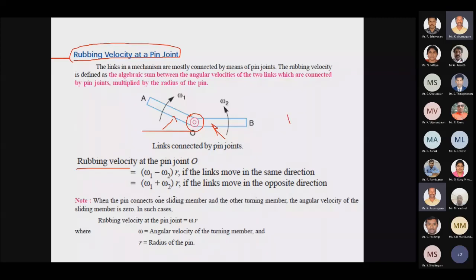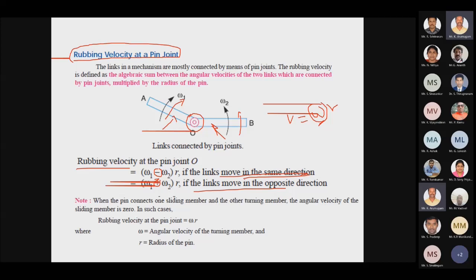Which is nothing but V equals omega into r. Instead of a single omega, we are having two links, so omega 1 and omega 2. That's why the formula is converted to this. If we have the negative sign, it indicates the links are rotating in the same direction. If we have a positive sign, the links are moving in opposite directions.